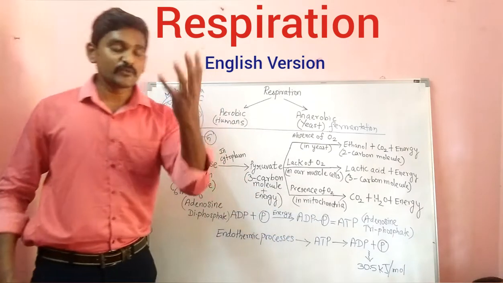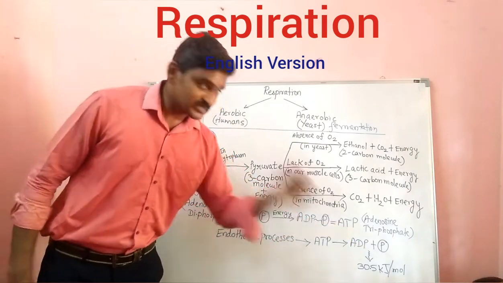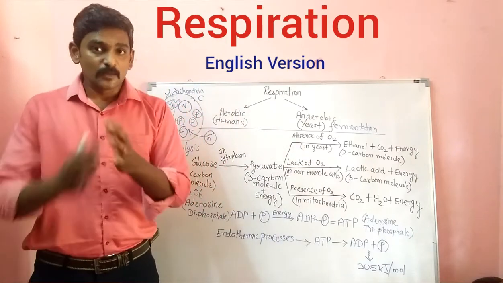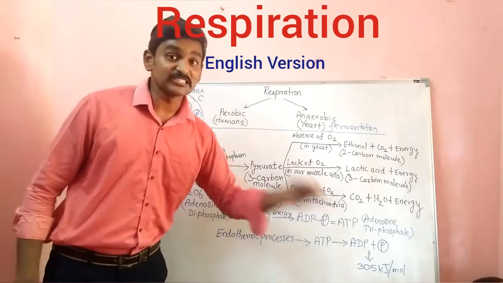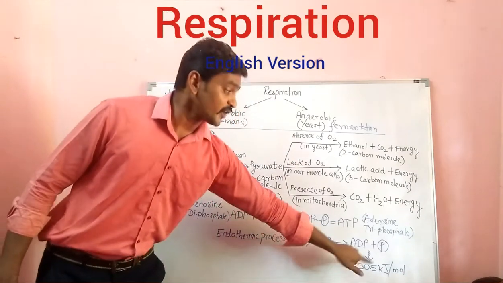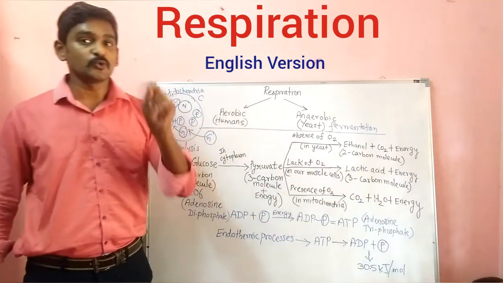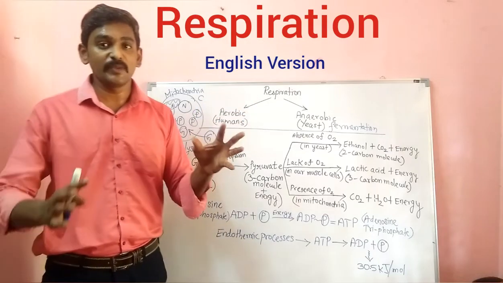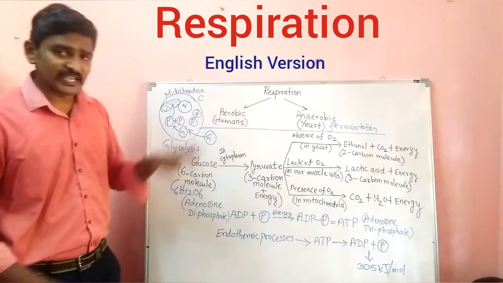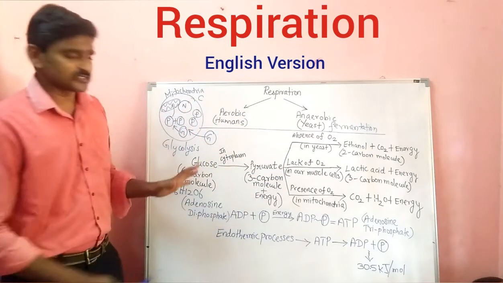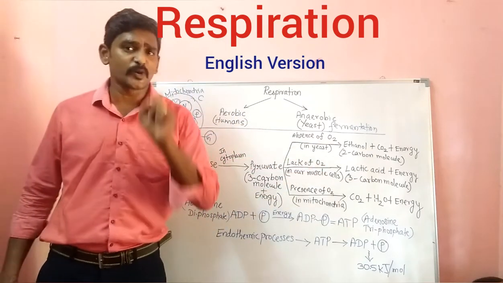So how much will it be equal to? You can see here, a single molecule breaking down will produce energy equivalent to 30.5 kilojoules per molecule. This amount of energy will be released by the ATP molecules. Now you see, in the overall process, in all the cases energy is produced.